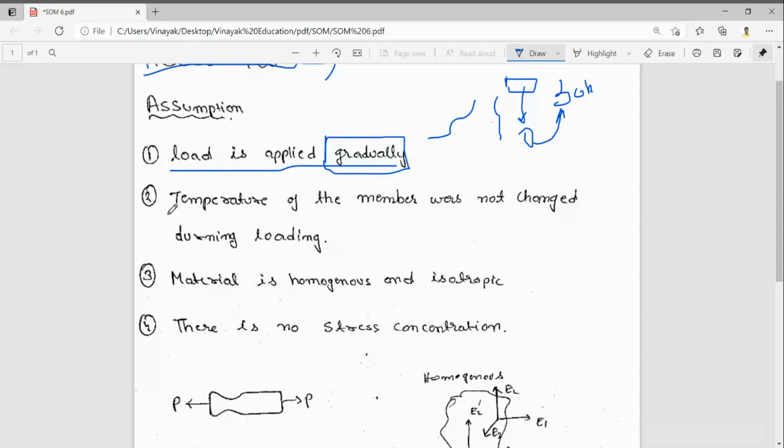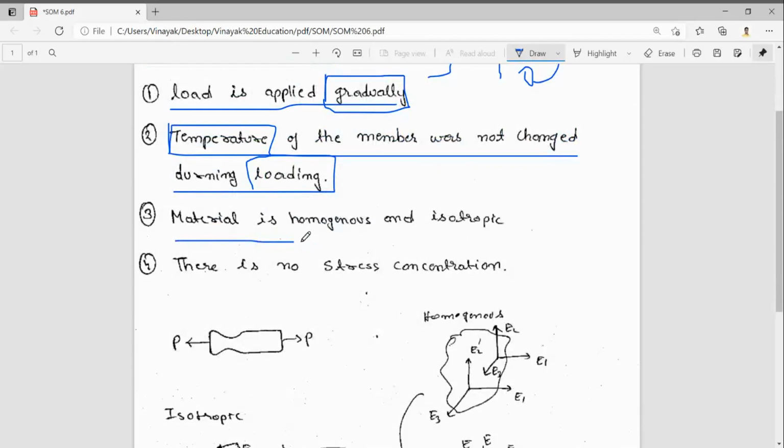Next, the temperature of the member does not change during loading. Whenever we apply the load gradually, 10, 20, 30, 40, there is no change in temperature. This is the second assumption.